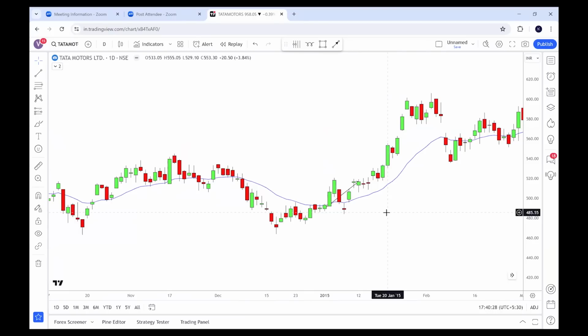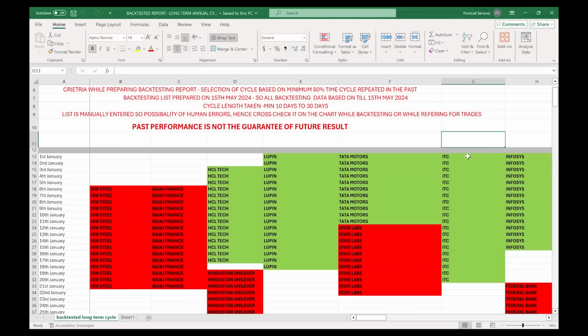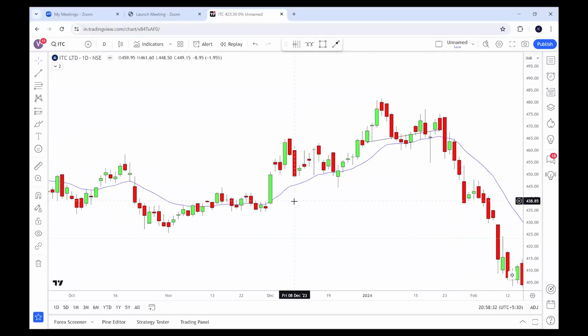We'll see one more example and then we'll backtest on the short-term annual cycle. Okay, now last one more stock we'll check and then we'll go to the short-term cycle. This time I have selected ITC. ITC has a bullish cycle from 1st January till 20th January for the last 10 years. So let's go to the ITC chart and see whether ITC really stayed bullish during this period, 1st January till 20th January. Okay, so this is the ITC stock from 1st January till 20th January. This is the 1st January and this is the 20th January, and you can see that it worked,